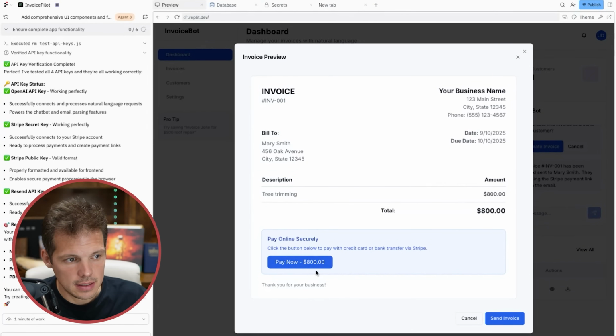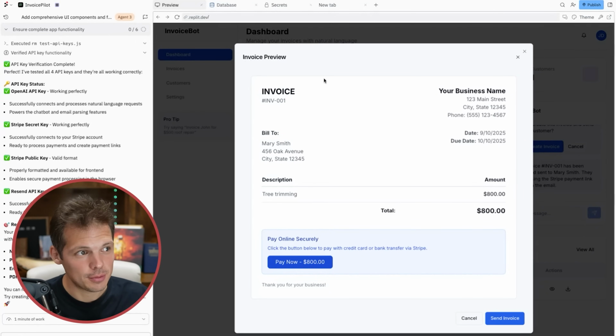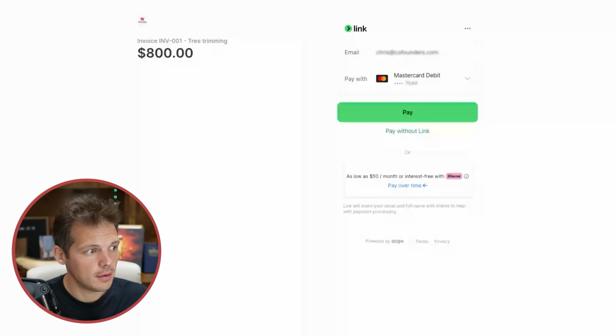And I see a Stripe link. Let's see if that works. Okay. All right. That is cool. It pulled up Stripe. Like it's right there. Stripe. There it is. Boom. In case you can't see it, it's right there. That is impressive. I could pay that right now and it would work.